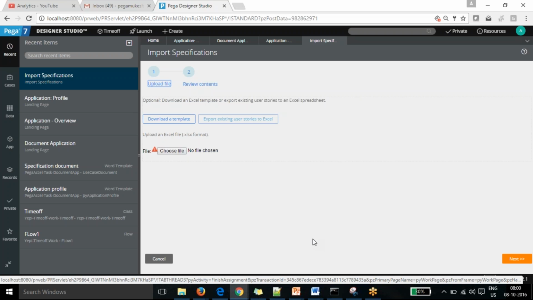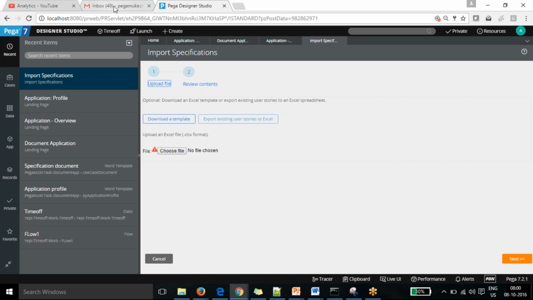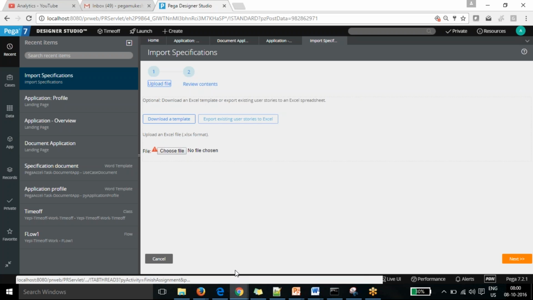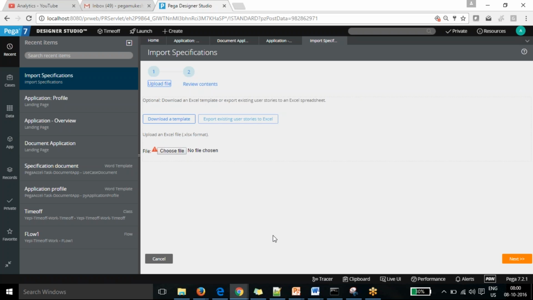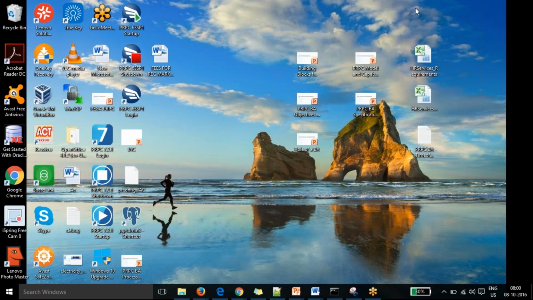I need to convert that Excel to this template and then it will be loaded properly. Got it. So I'm going to show you on Monday how to upload what you have created from the TCO sessions. I've already shared these Excel sheets with you, and I think Ashok will share them as well.